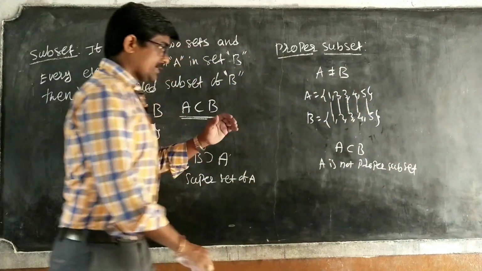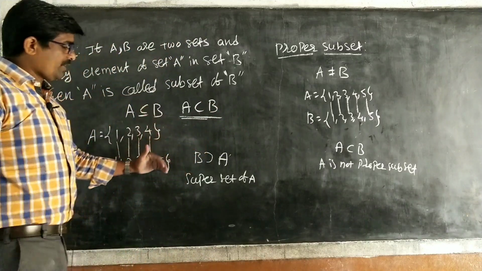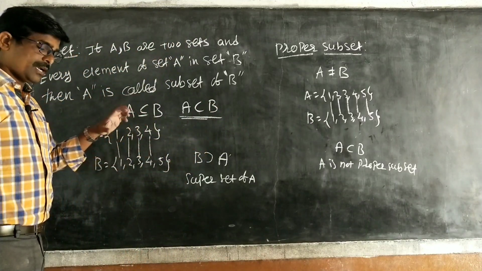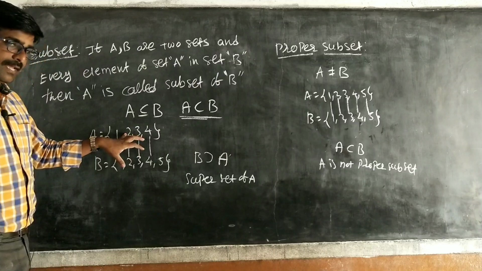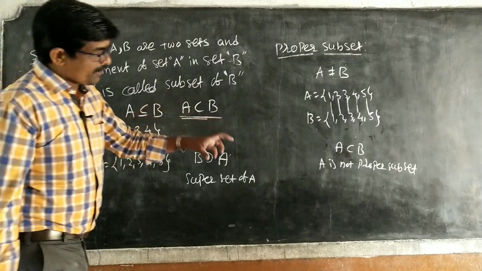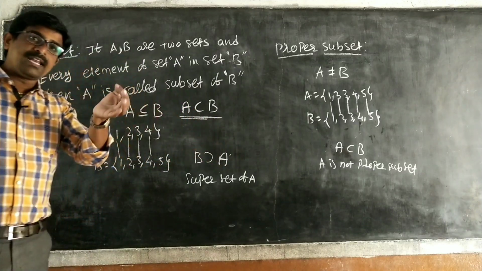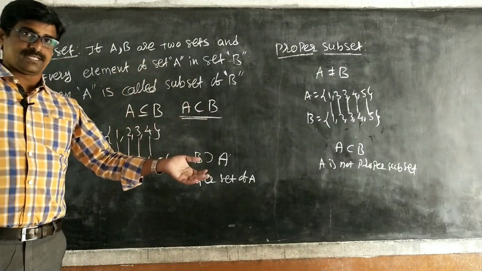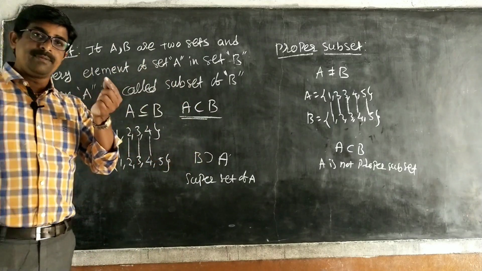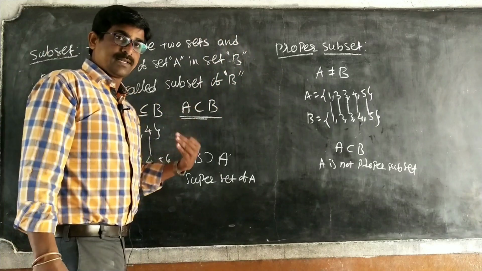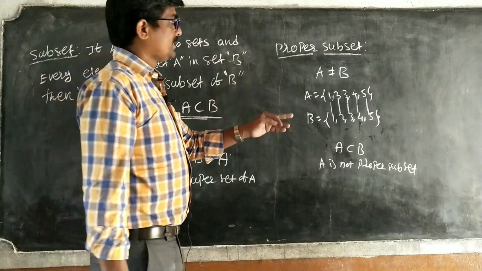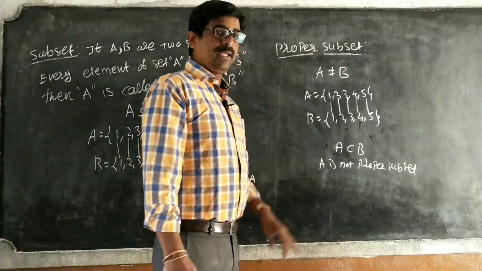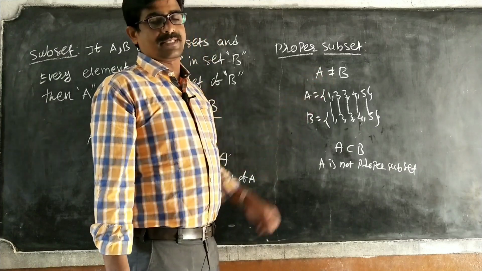So, subset means every element of A is in B, without a restriction on equality. But proper means minimum one element is less than the superset. Then that set is called a proper subset. So, A is not equal to B, then A is called a proper subset.